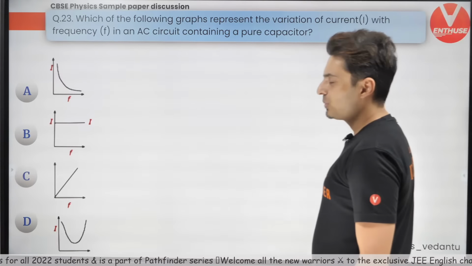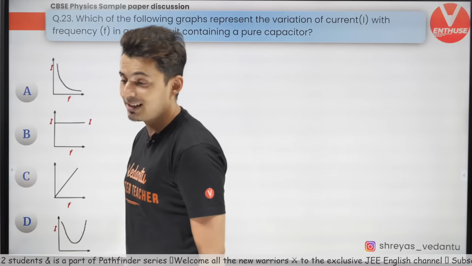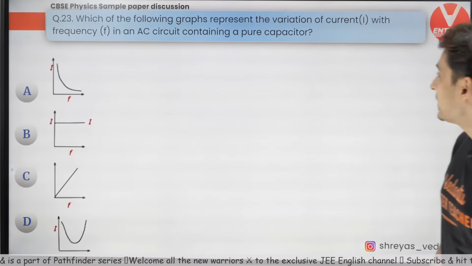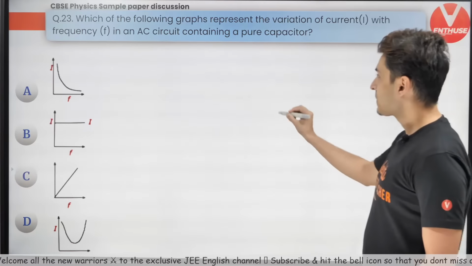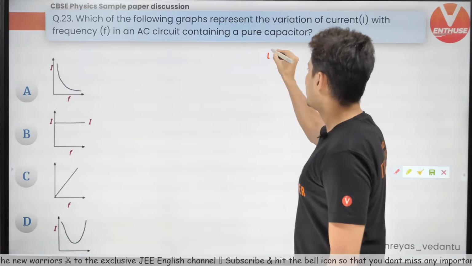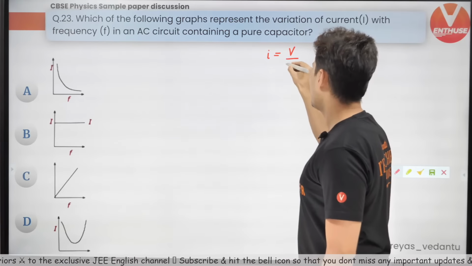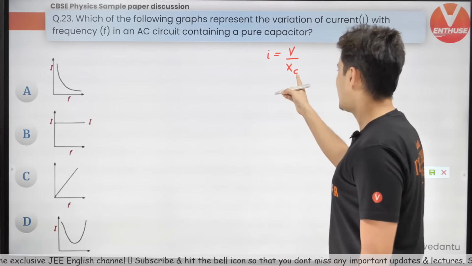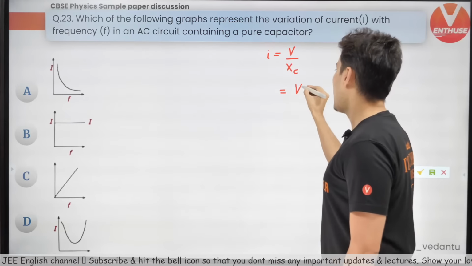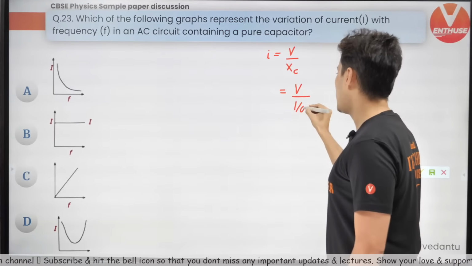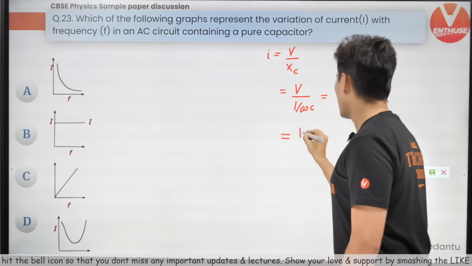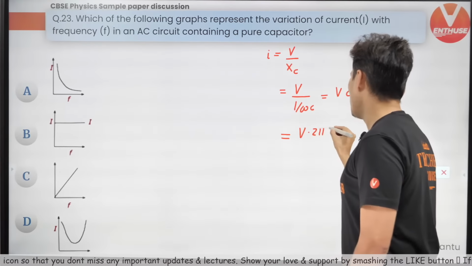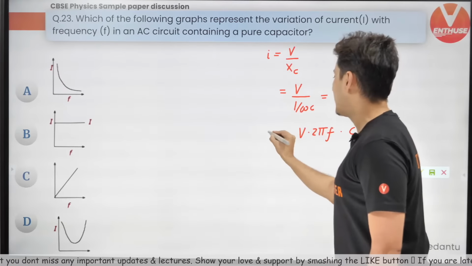Alright, so let's go to the 23rd question. There are 55 questions, let me tell you. Which of the following graphs represent the variation of current versus frequency in an AC circuit containing a pure capacitor? This is simple. So current will be voltage divided by XC. This is capacitive reactance, and capacitive reactance is 1 by omega C. So this will become V omega C, but omega is nothing but 2 pi F. So that is the current.